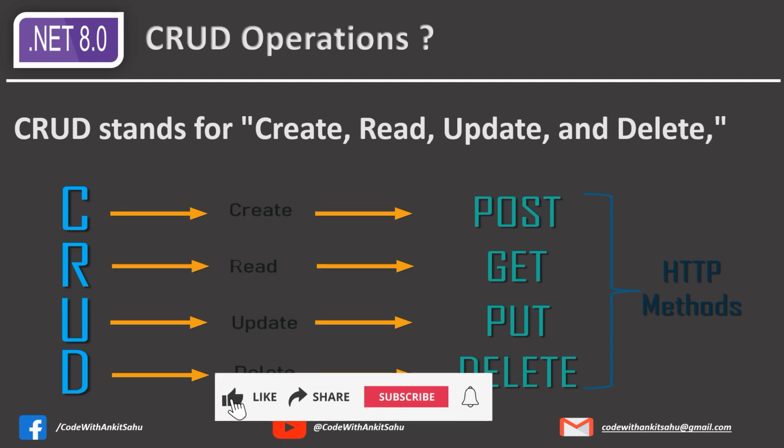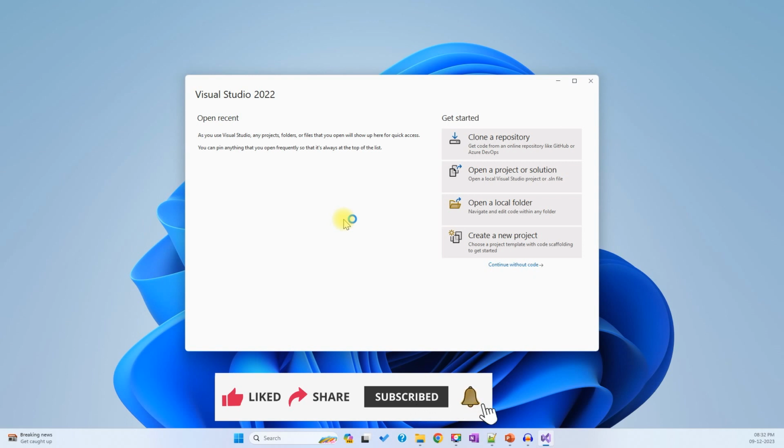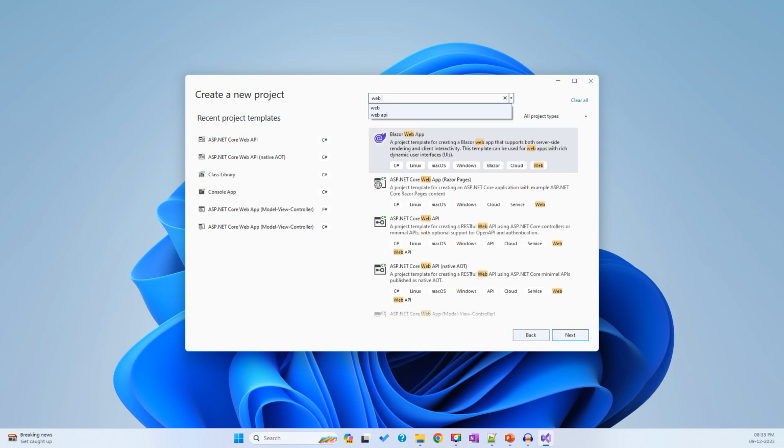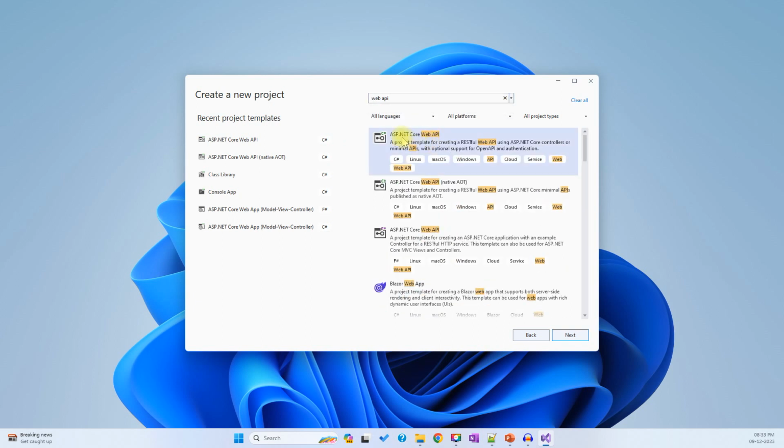Now let's open Visual Studio and create a CRUD operation in .NET 8. .NET 8 is supported in Visual Studio 2022. If you don't have Visual Studio 2022, just go to Google, download it and install it. So open Visual Studio and then create a new project. Search Web API. Select the template ASP.NET Core Web API, a project template for creating a RESTful Web API using ASP.NET Core controllers or minimal API.